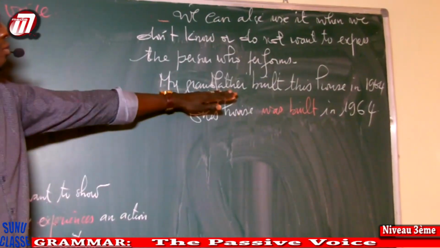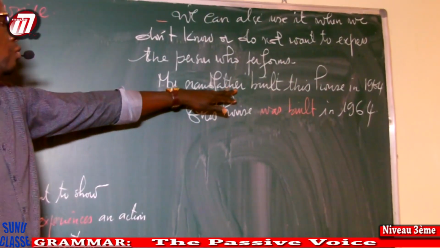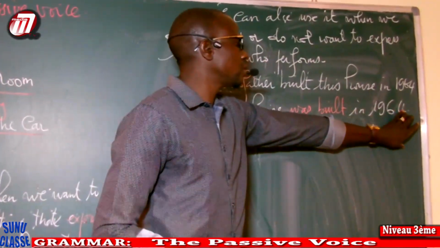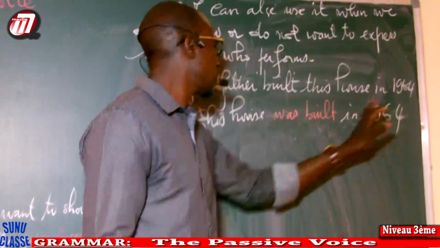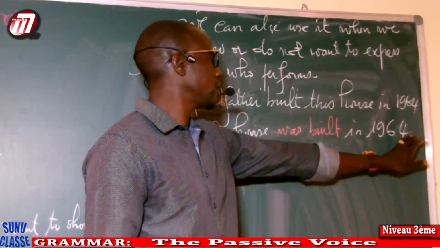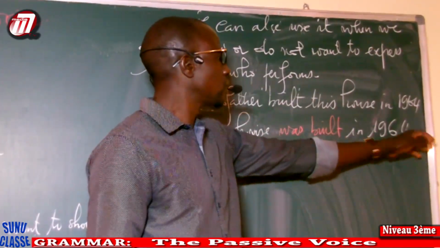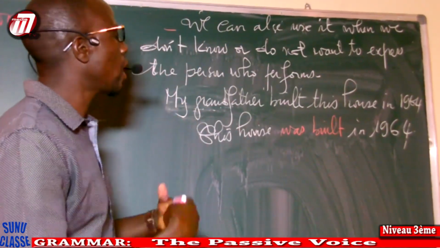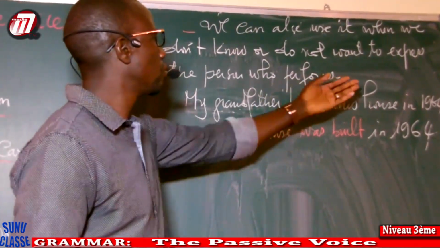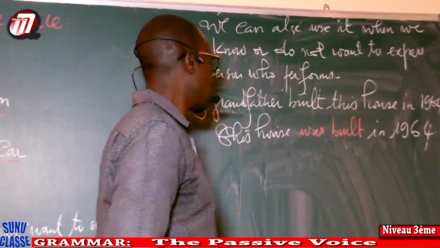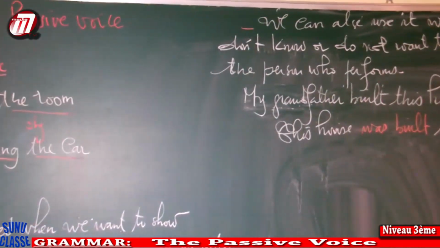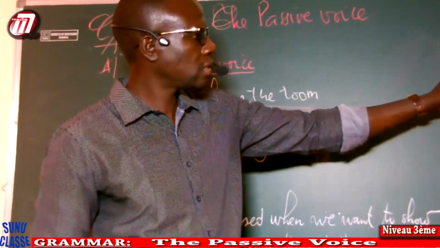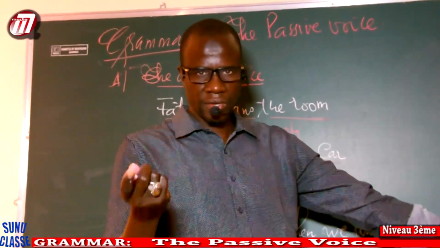I don't need to show or say the doer, so I'm not going to use the preposition by. I'm going to say this house was built in 1960. Suppose I don't know who built the house, or I do not want to express who built the house. And the rest is the tense. I think I have given the tense equivalents.